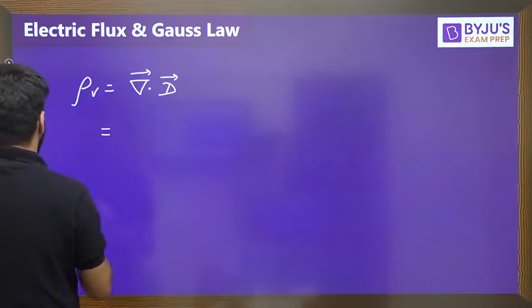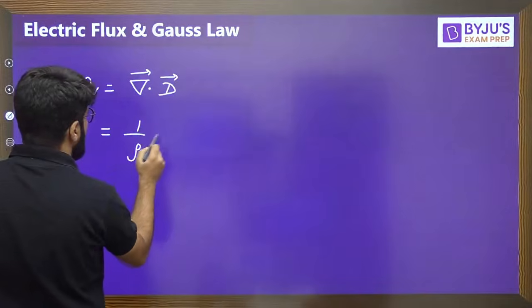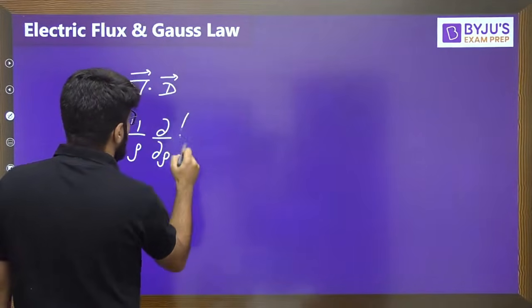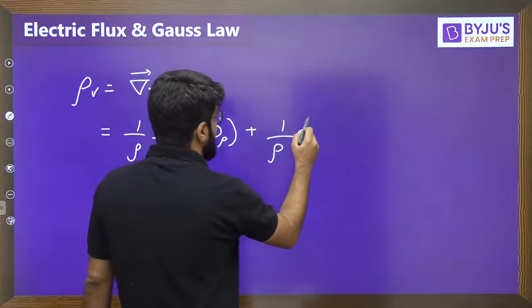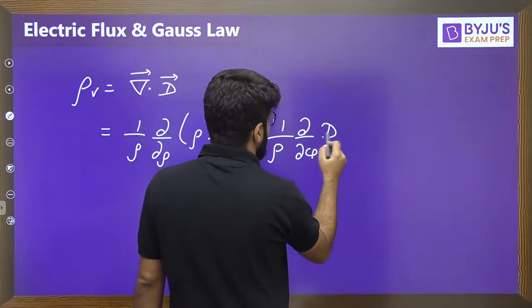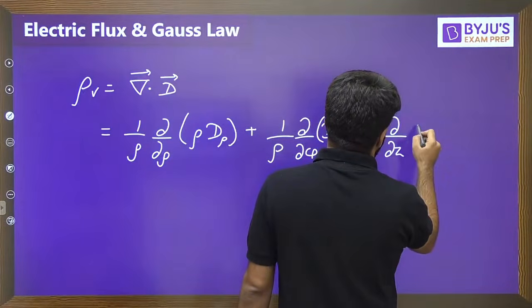It is in the cylindrical form. So 1 by rho del by del rho of (rho D rho), whatever the formula we discussed just now, plus 1 by rho del by del phi of D phi plus del by del z of Dz.